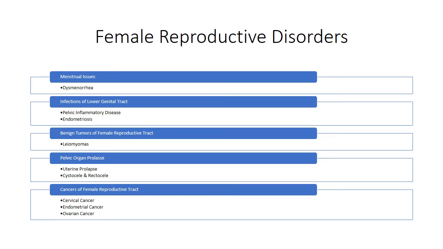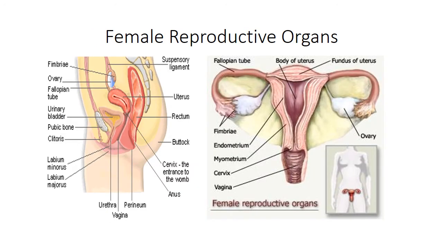This presentation will cover various female reproductive disorders such as menstrual issues, infections of the lower genital tract, benign tumors of the female reproductive tract, pelvic organ prolapse, and cancers of the female reproductive tract. You will want to refresh yourselves on the female reproductive anatomy as well as a normal menstrual cycle.